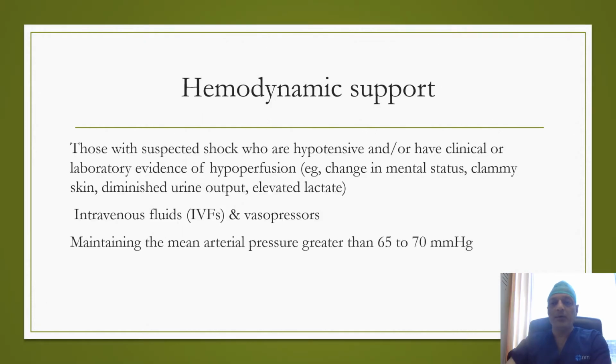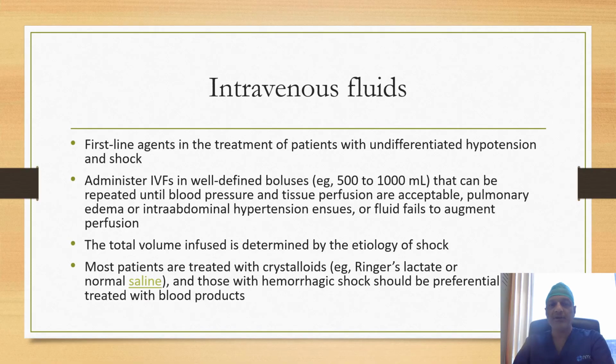Hemodynamic support is given to suspected shock patients when they are hypotensive or when they have clinical or laboratory evidence of hypoperfusion in the form of altered mental status, cool and clammy skin, elevated lactate value, or diminished urine output. It is given through the use of vasopressor medications and intravenous fluids. Here the aim is to maintain the mean arterial pressure greater than 65 to 70. IV fluids are first-line agents in the treatment of patients with undifferentiated hypotension and shock.